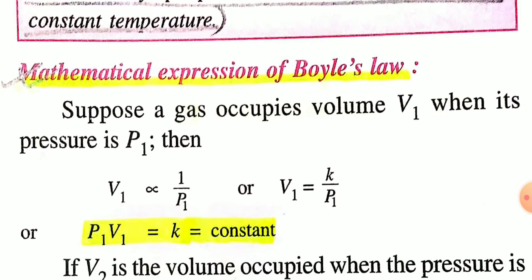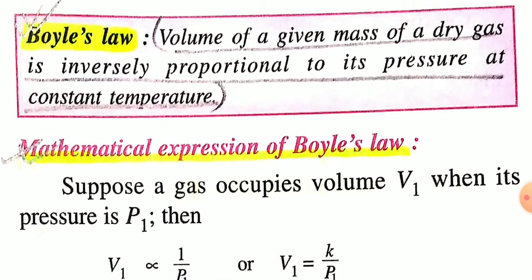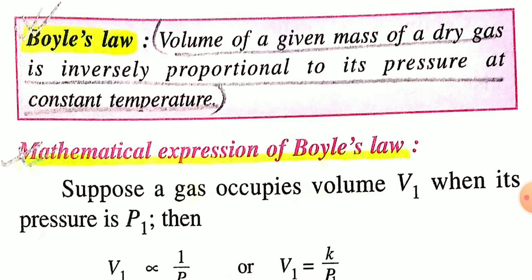So volume is inversely proportional to pressure at a constant temperature for a given mass of a dry gas.